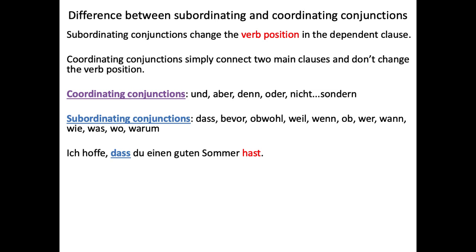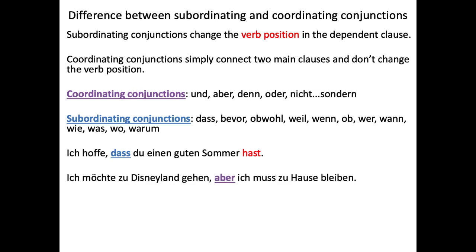Ich hoffe, dass du einen guten Sommer hast. I hope that you have a good summer. I hope that you a good summer have. Ich möchte zu Disneyland gehen, aber ich muss zu Hause bleiben. Now we've got a coordinated conjunction. See how this is a coordinated conjunction, aber. And so, ich muss zu Hause bleiben, that's actually normal word order. We haven't kicked the verb. The verb is still in its normal position.